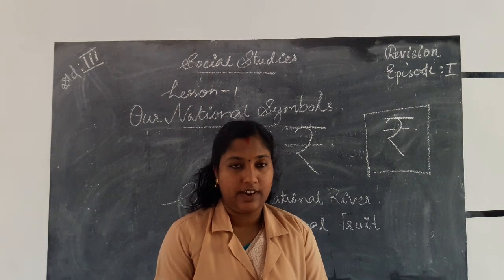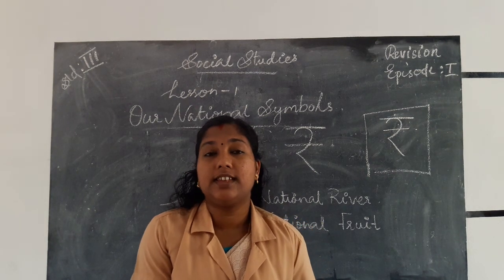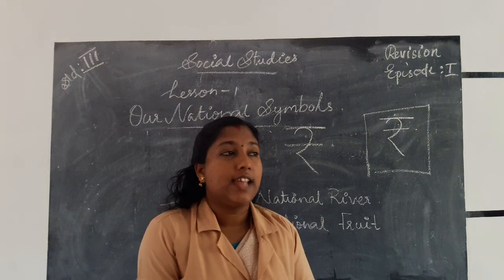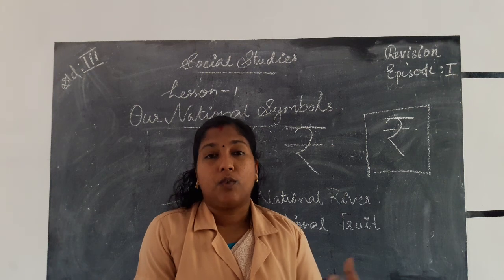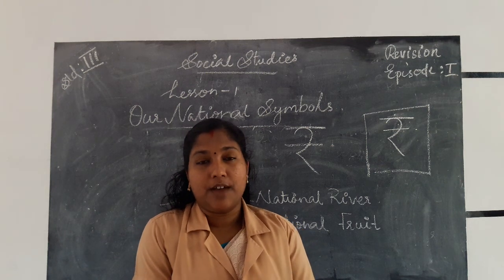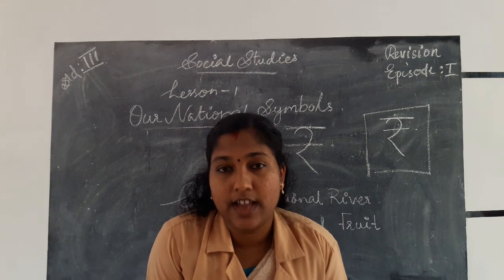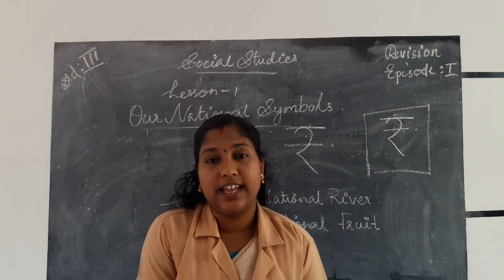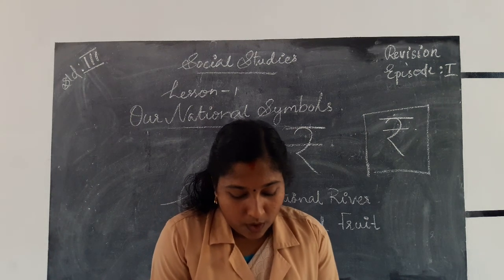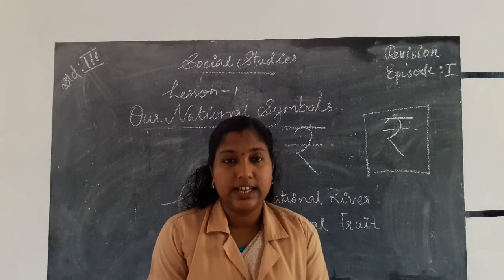Next, answer the following questions. Describe our national flag. Our national flag is known as Tiranga or Tricolor. It consists of saffron at the top, white in the middle, and green at the bottom. Saffron is the symbol for sacrifice, white is a symbol for peace and truth, and green is a symbol for prosperity.